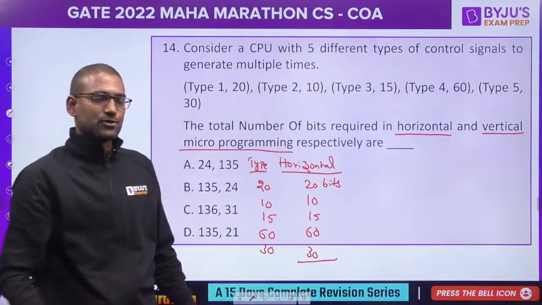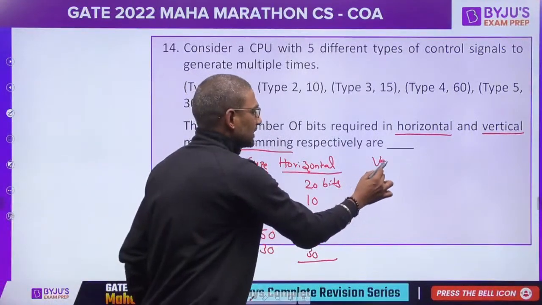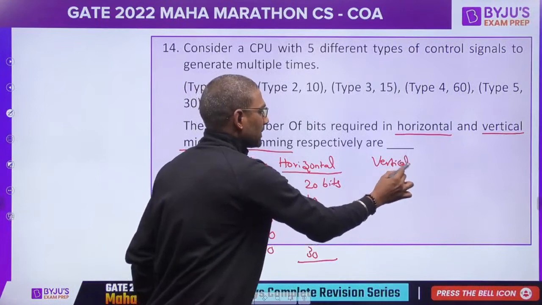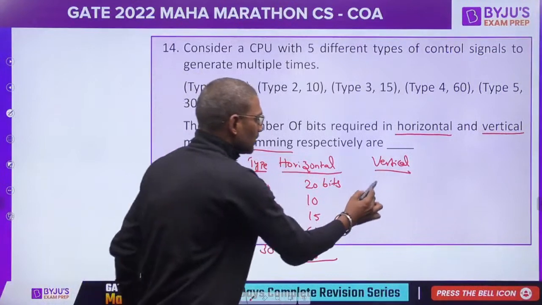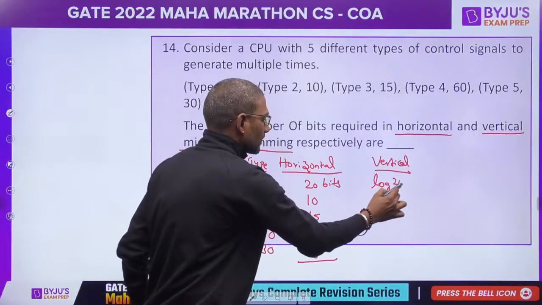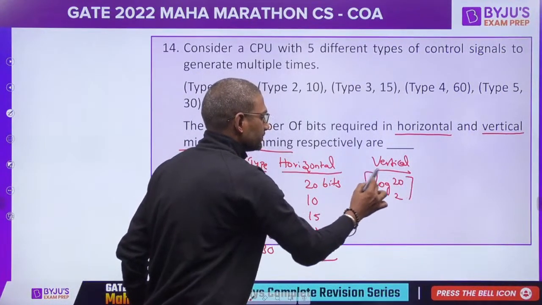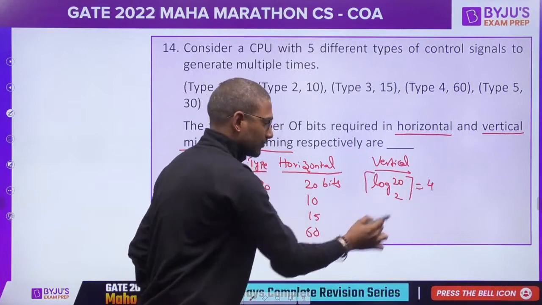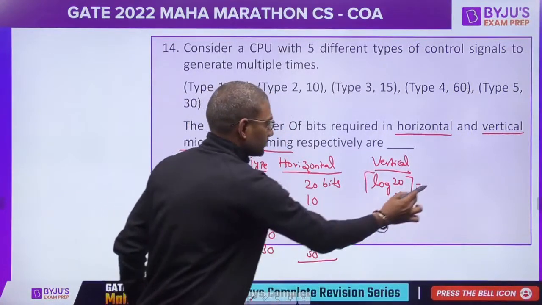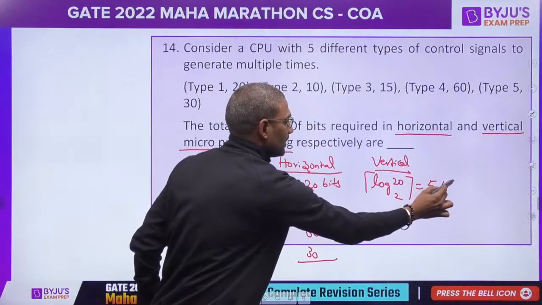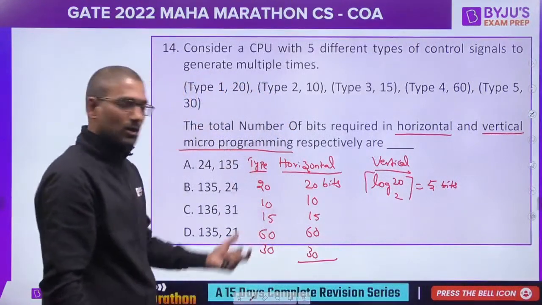Please do the summation. And for vertical, we apply log with the ceil. So it is log 20 base 2 with the ceil value, that is 5 bits, not 4. In the same way, apply log for all.